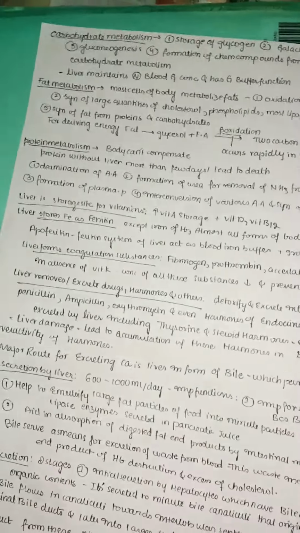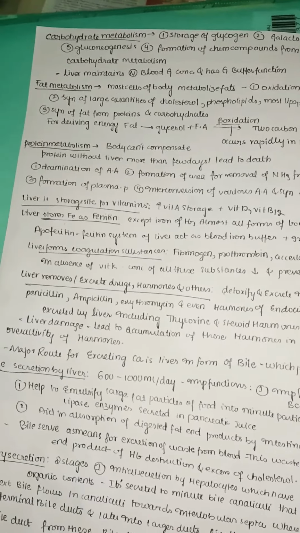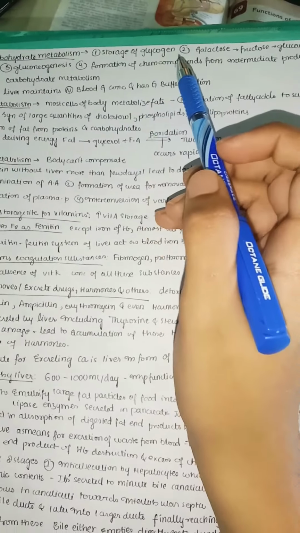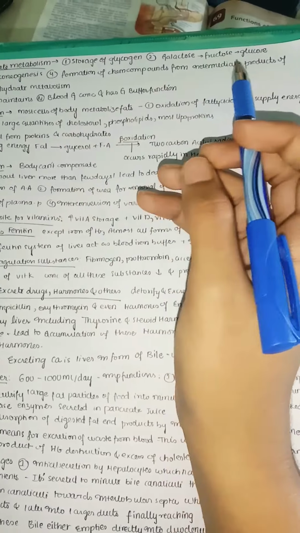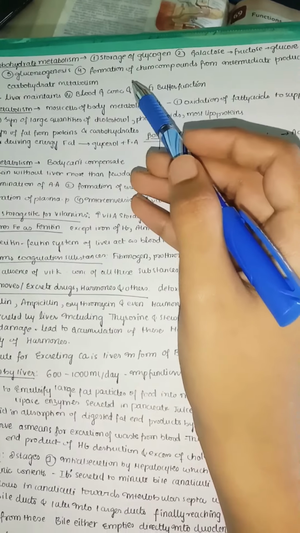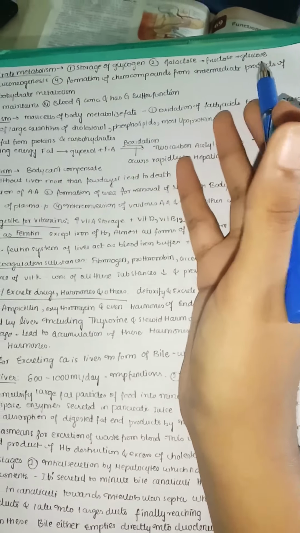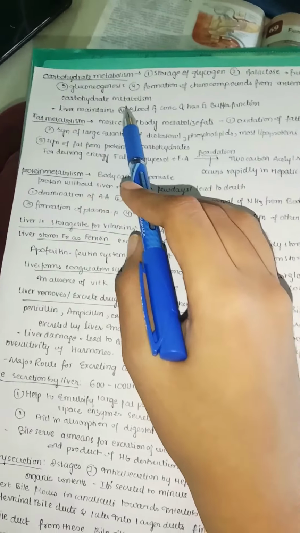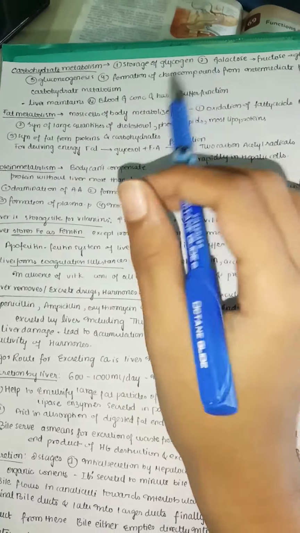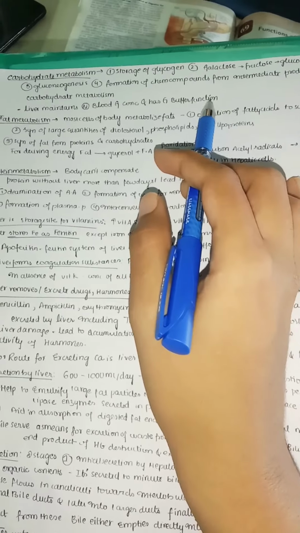Thus we see in biochemistry here. Let us see in brief. Carbohydrate metabolism is mainly for storage of glycogen. Here galactose is converted into fructose and later into glucose, and gluconeogenesis is the formation of chemical compounds from intermediate products of carbohydrate metabolism. The liver also maintains the normal blood glucose concentration, and it also has a glucose buffer function.